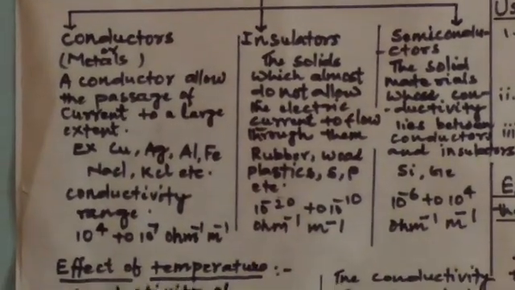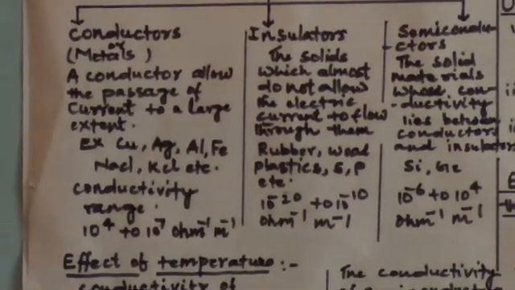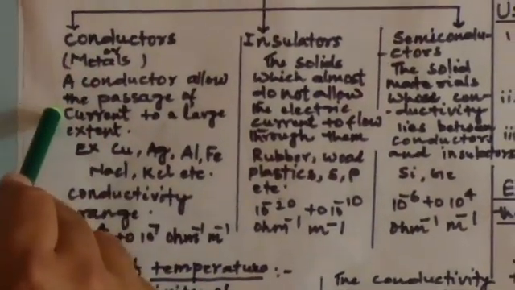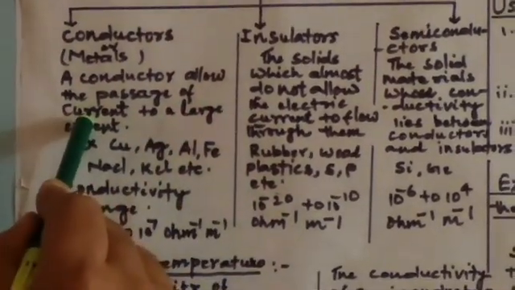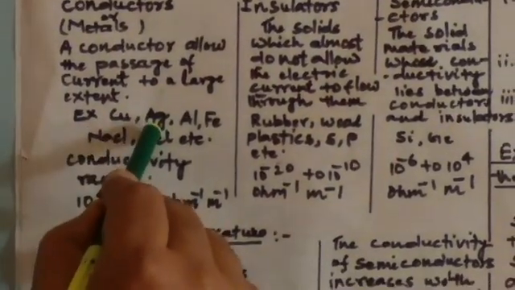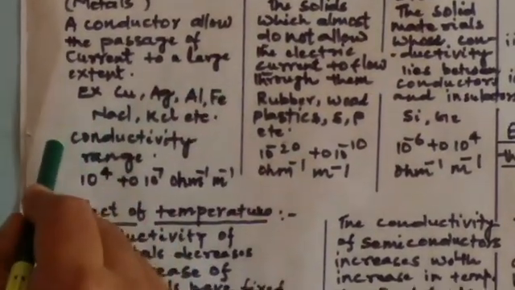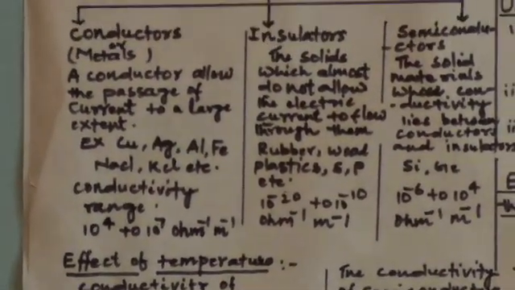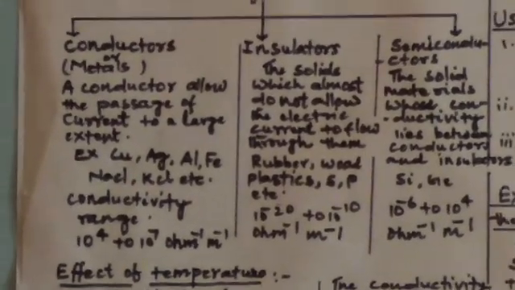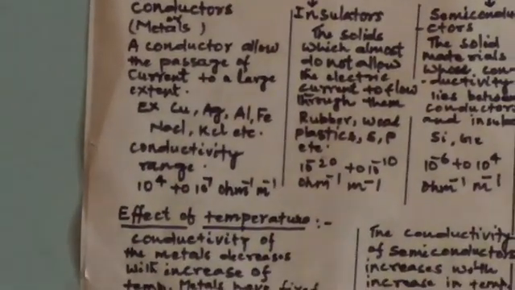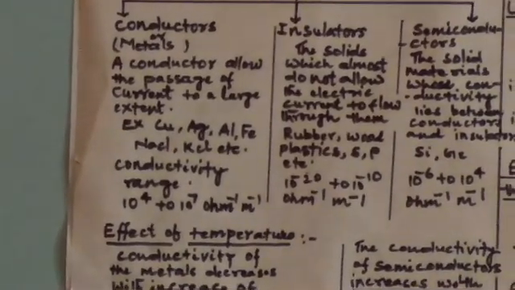Metals conduct electricity in the molten state as well as in the solid state. Metallic conductors allow the passage of current to a large extent, for example copper, silver, aluminium, iron, etc. Whereas electrolytic conductors like NaCl and KCl conduct electricity only in the molten state or in aqueous solution. In the solid state, they do not conduct electricity at all.